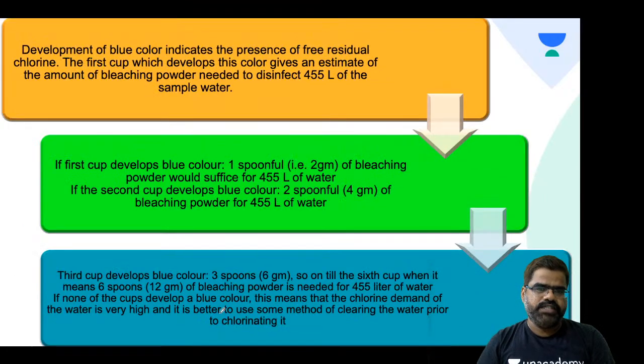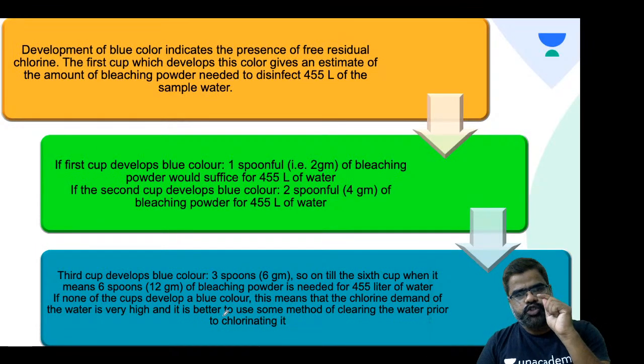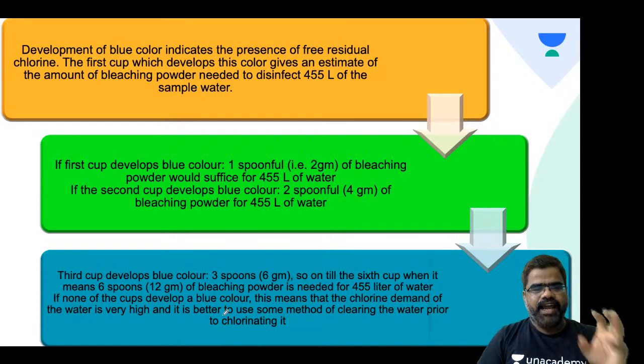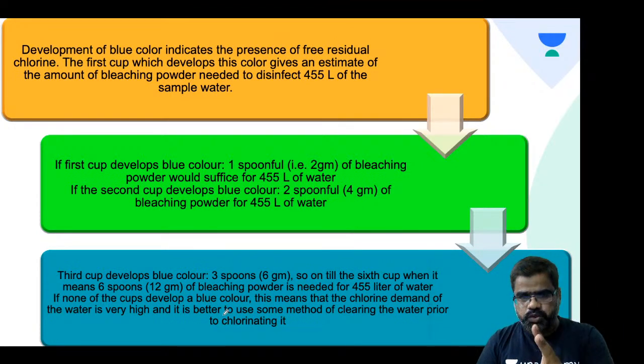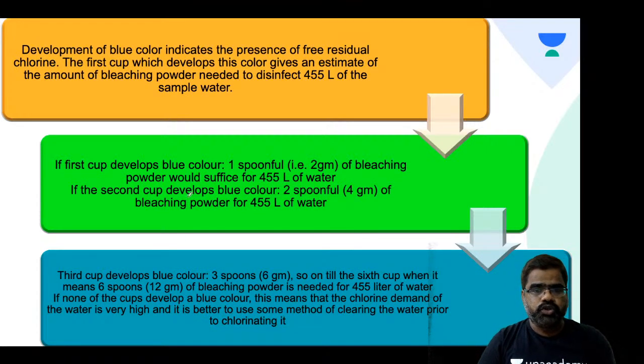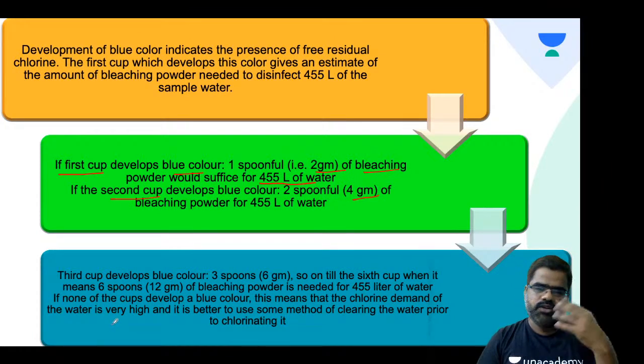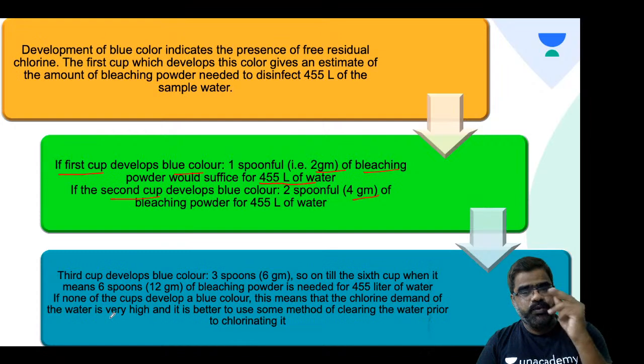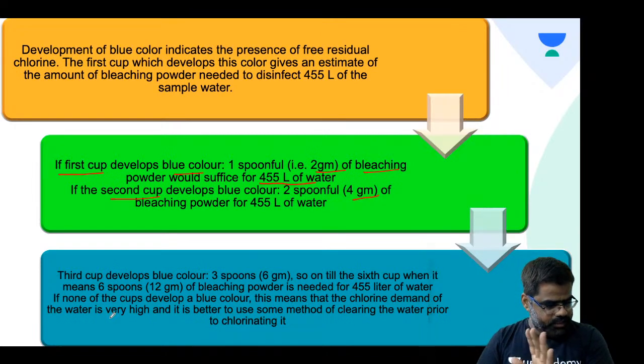Once you have done that, students, just see which cup shows blue color first. The cup which shows blue color, you have to identify that, and in that cup you have to multiply by 2. Why? Because you have taken 2 gram of bleaching powder when you are preparing the stock solution. So if, for example, first cup develops blue color, you require 2 gram of bleaching powder to disinfect 455 liters of water. If, for example, second cup shows blue color, so you require 4 grams. If the third cup shows 6 gram, no, so subsequently you have to see which cup shows blue color. Is it clear, students?